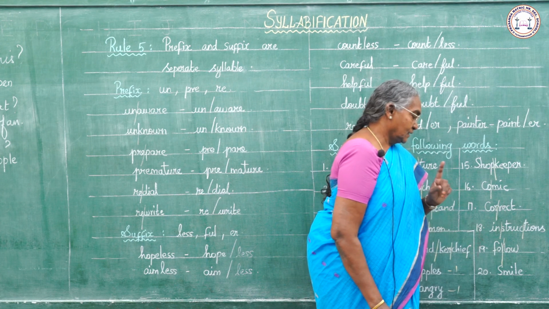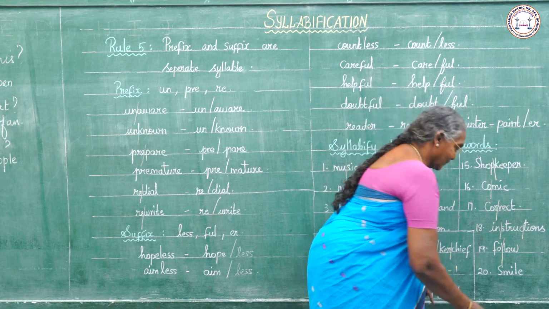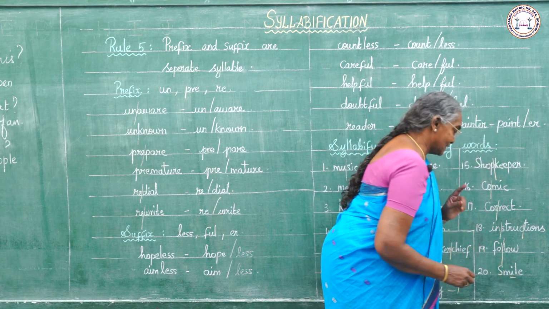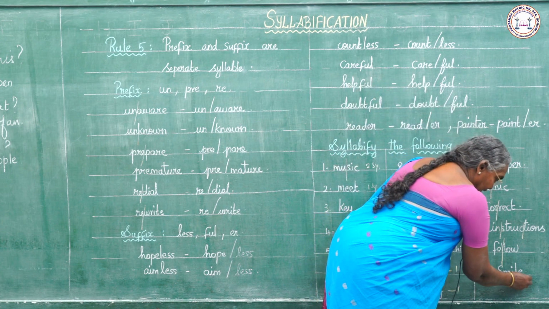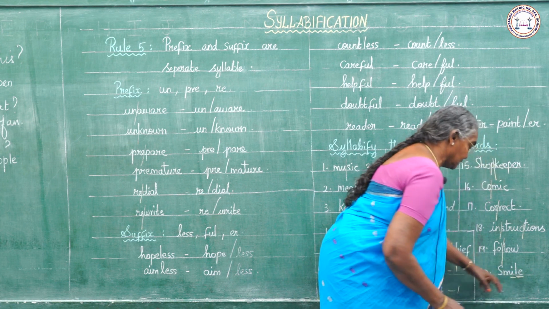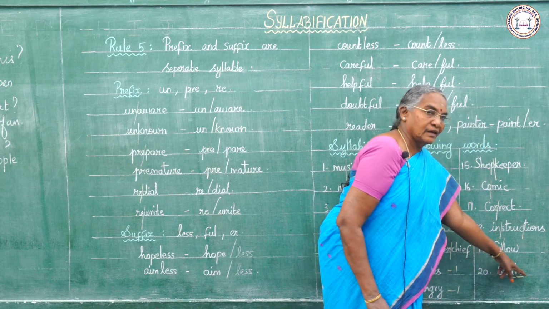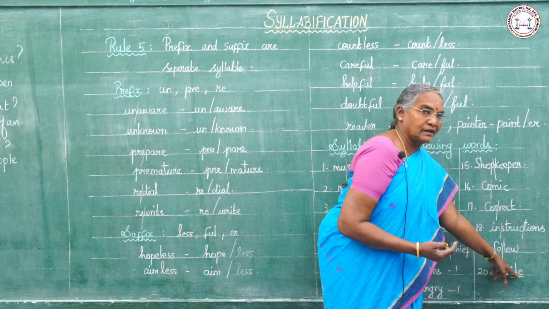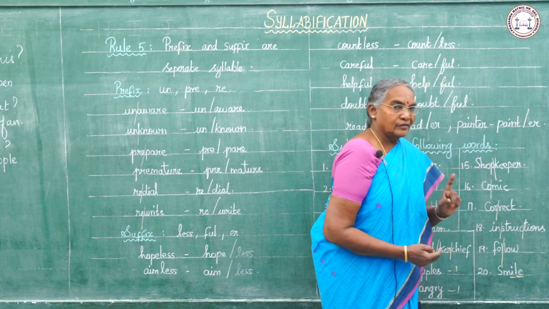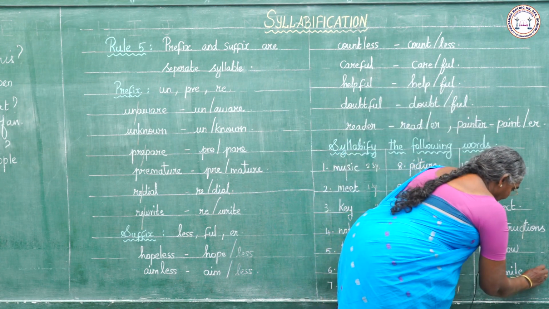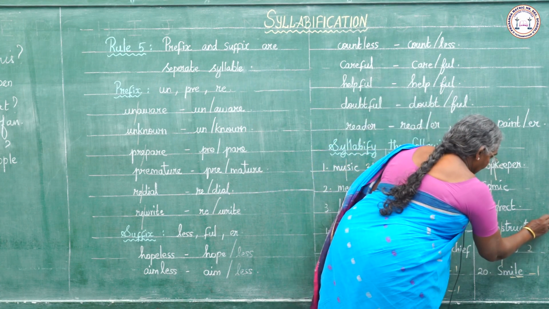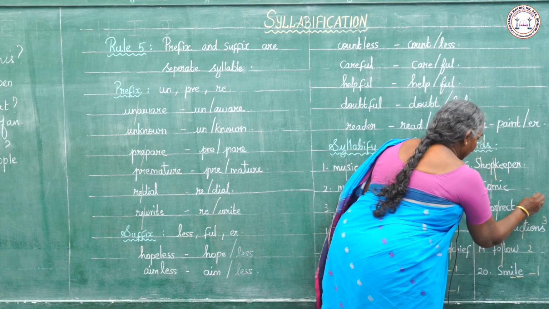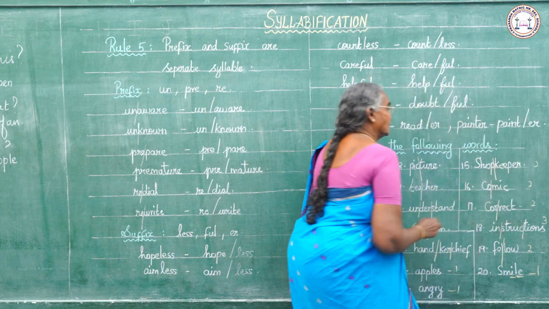There is only one vowel sound, though there are two vowel letters. The E with the L is silent, so there is only one syllable.